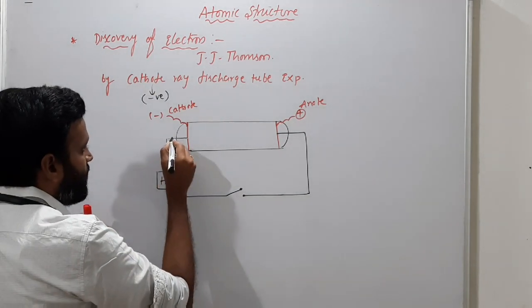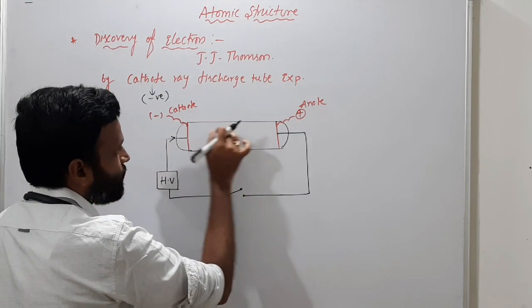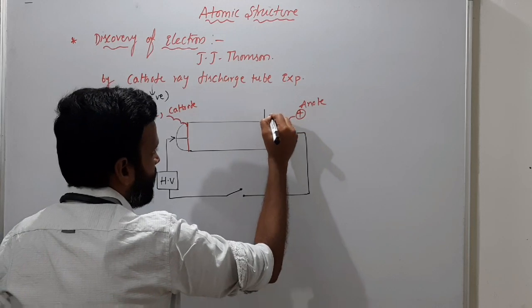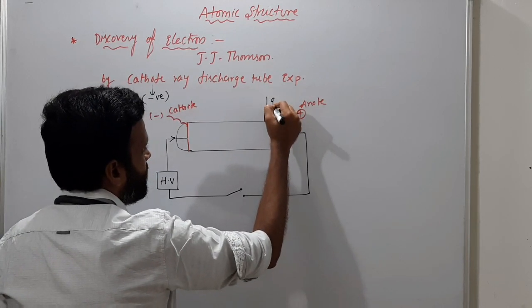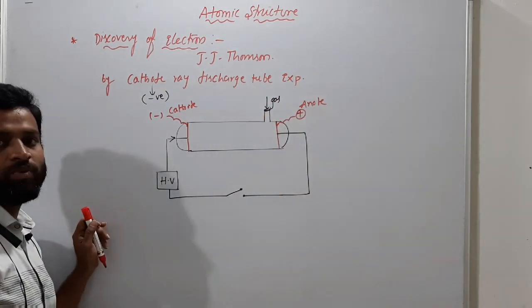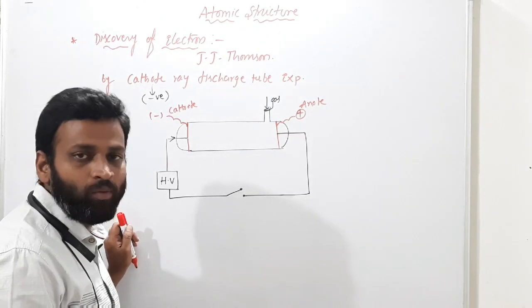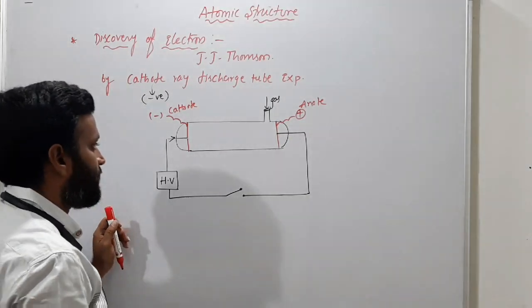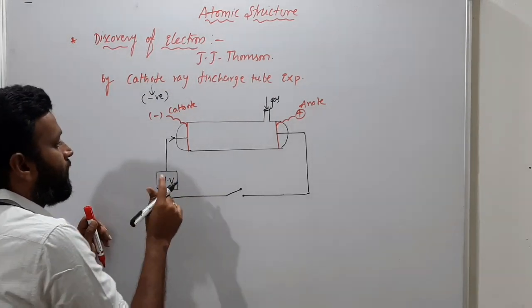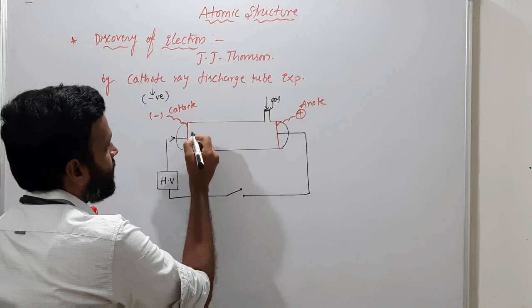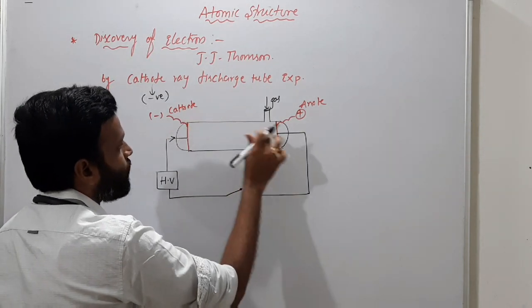So once current flows like this, this discharge tube consists of only unreactive gases. Unreactive gases means inert gases, so they won't take part in any reaction. When you send current from the high voltage battery, some rays traveled from cathode to anode.